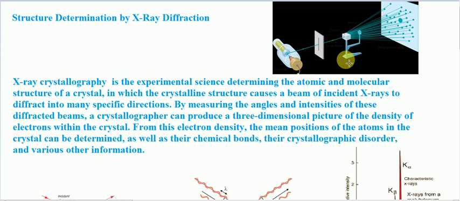For diffraction to occur, the obstacle must be of the same order as the incident radiation. That is why in the case of a grating we use visible radiation.